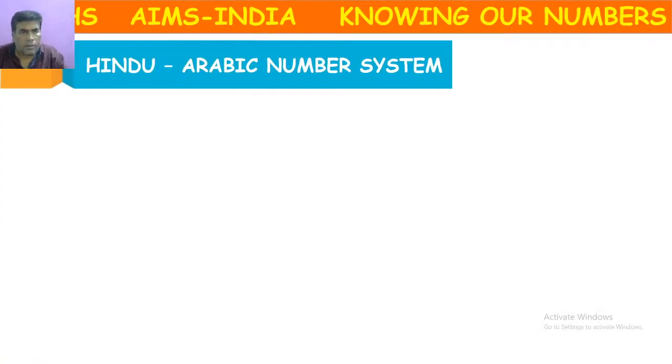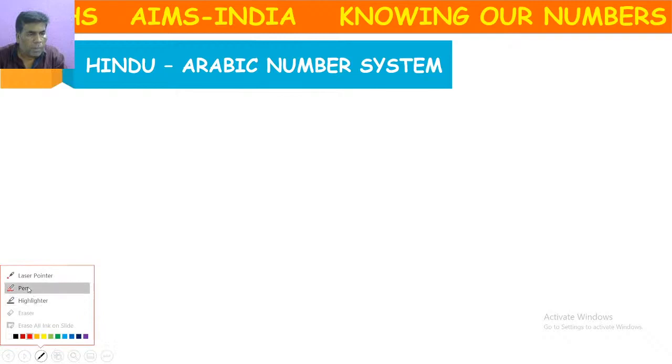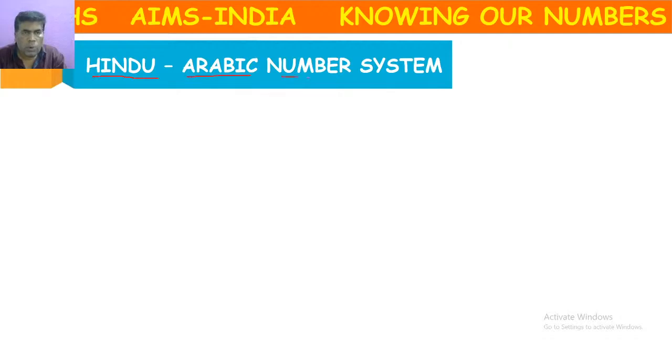Whatever number system we are following in India, we call it the Hindu-Arabic number system.